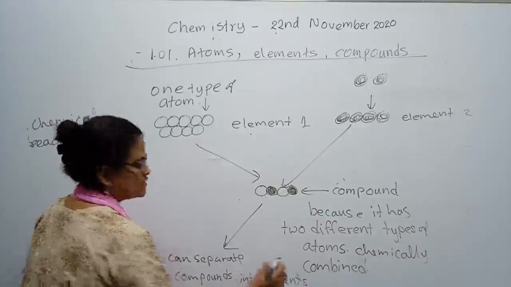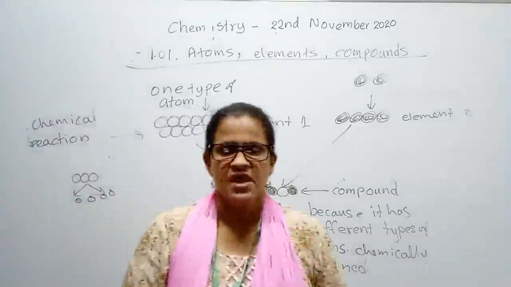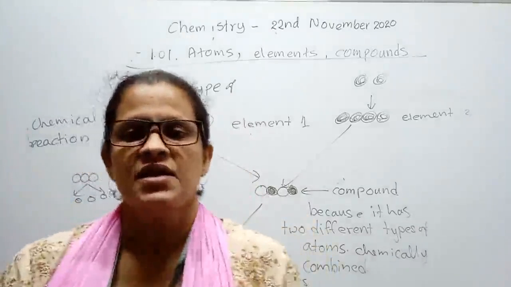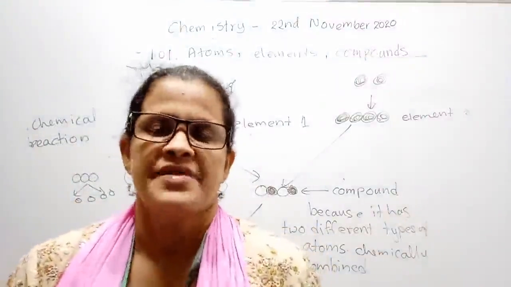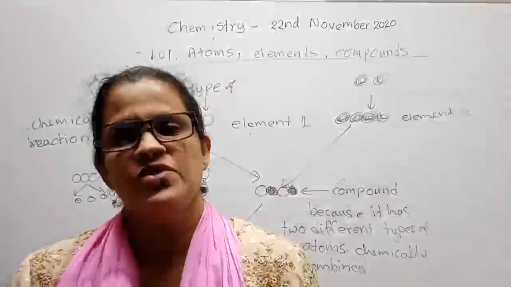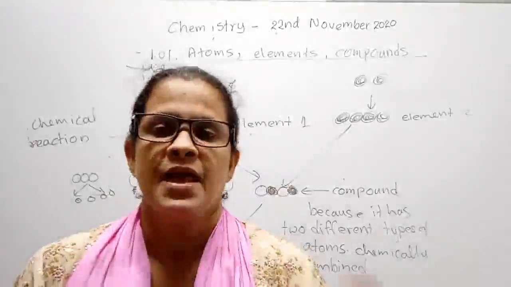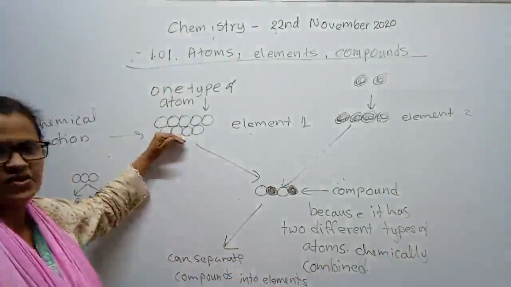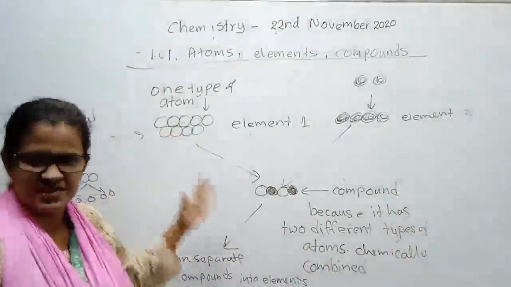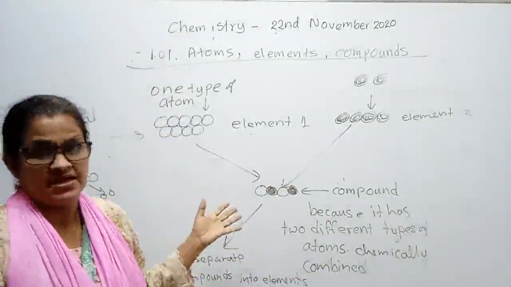If we do a chemical reaction, certain compounds can separate into their elements, and some compounds can be separated into elements using electricity. Compounds can be separated into elements, but an element cannot be separated into anything smaller in a chemical reaction.